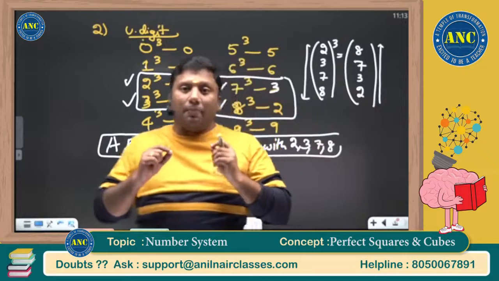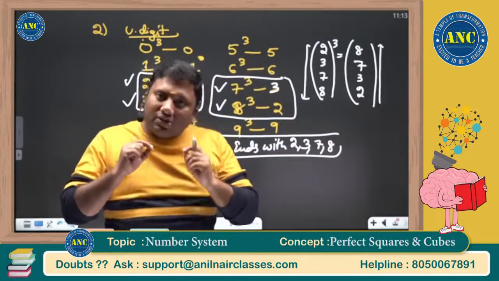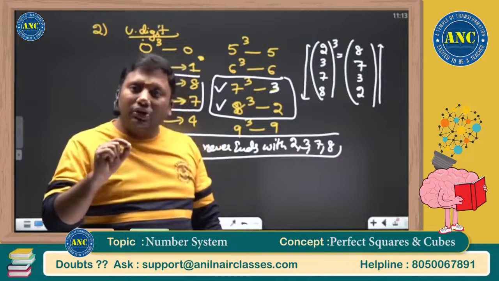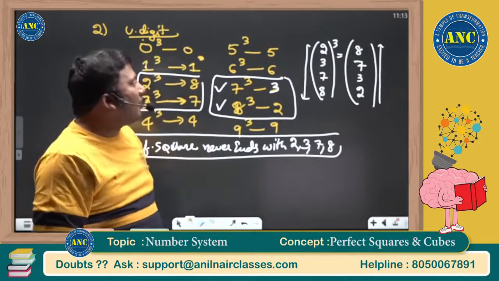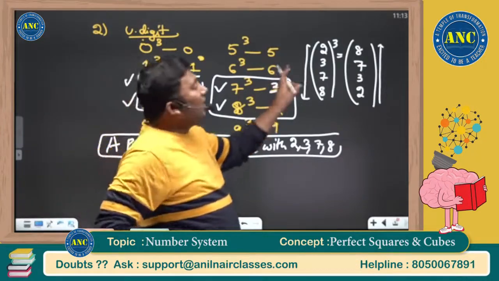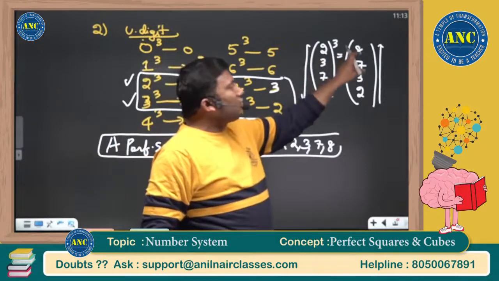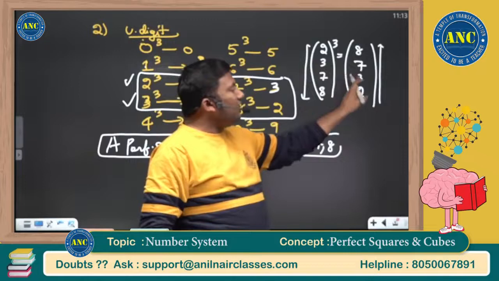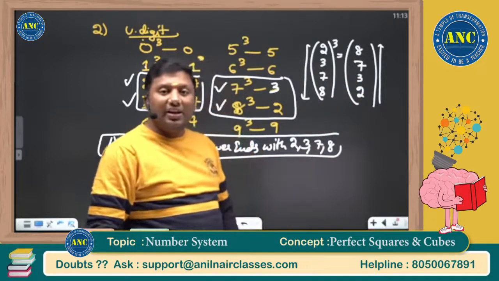Listen to this very important key point. A perfect square never ends with 2, 3, 7 or 8. 2, 3, 7 or 8 on cube I will get another number. That number is nothing but 10 minus the unit digit. 10 minus 2 is 8.